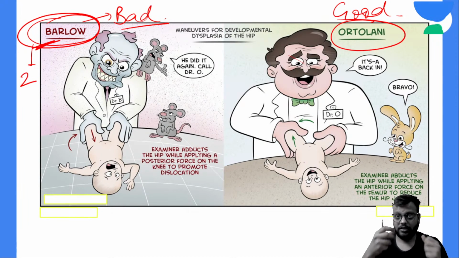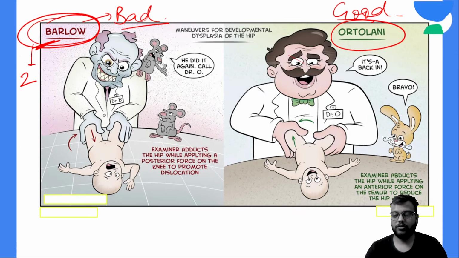In the first part you will dislocate, so dislocation is posteriorly, so you will push inside to dislocate the femur head, and in the second step, the Ortolani test, you will relocate it, that is, you will pull it. Okay, so just remember this much.